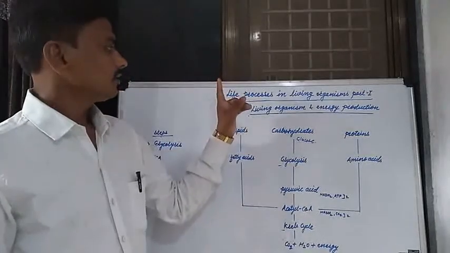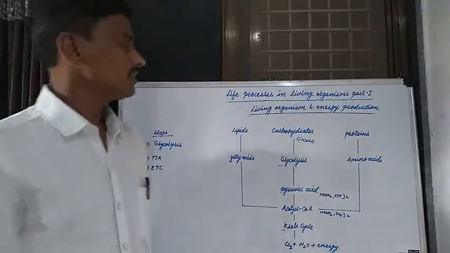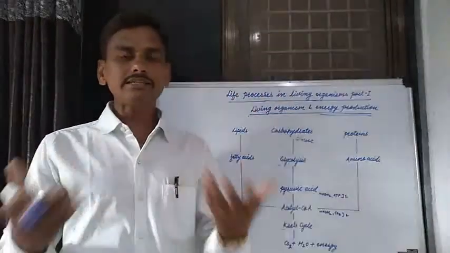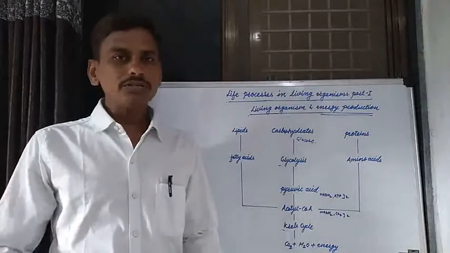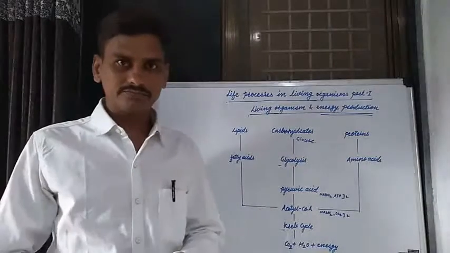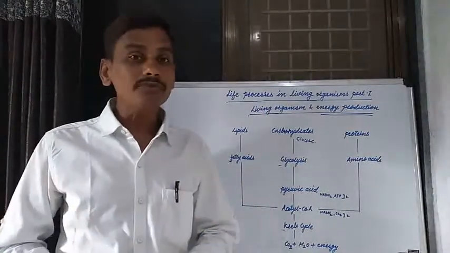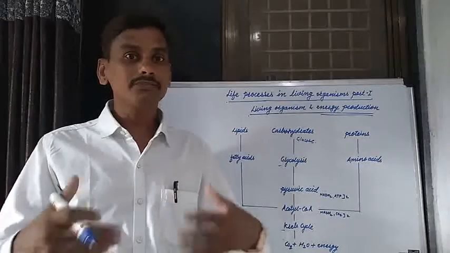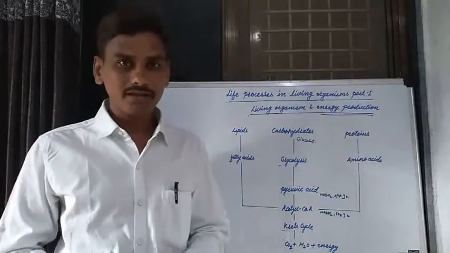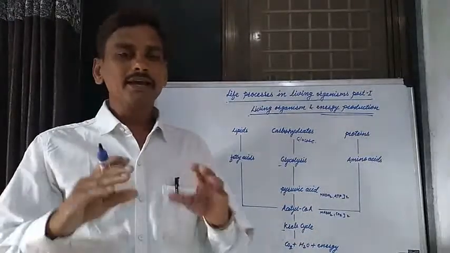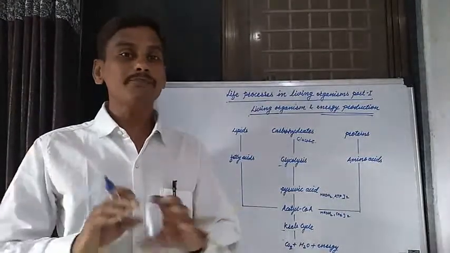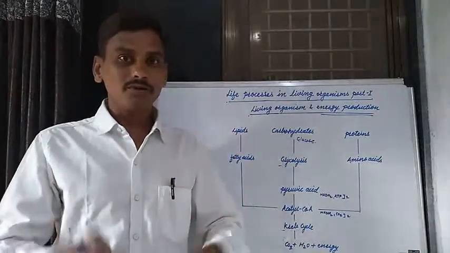Now, in this chapter, we study the production of energy in living organisms: how energy is produced in them. This energy is necessary for different life processes in living organisms. We know that energy is necessary for various life processes. Energy is necessary in a human being, in a plant, and in animals for their various life processes, for their production, for their growth.